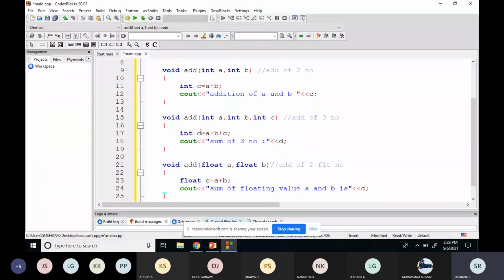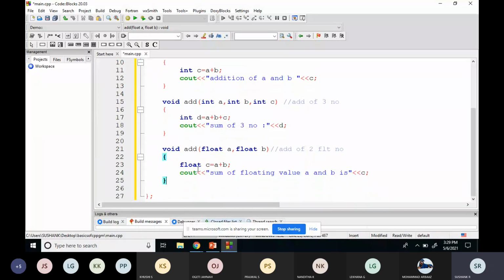When I compare the first function with the third function, the name is the same and the parameter count is also the same, it is also performing the addition of two numbers, but the data type is different. The first one will perform the addition of integers, the third one the addition of float. So these things we call function overloading. Functions have the same name, but different numbers of parameters or different types of parameters.